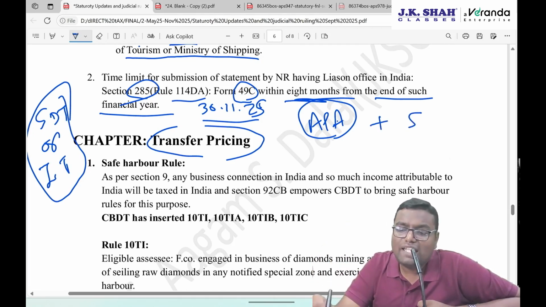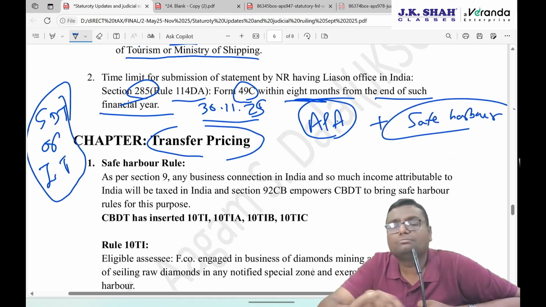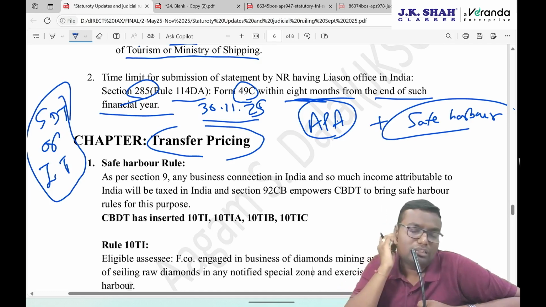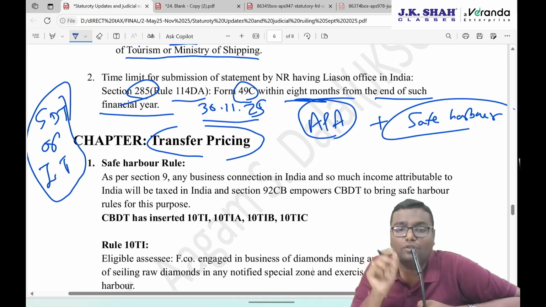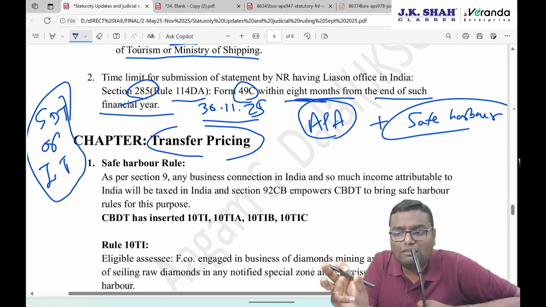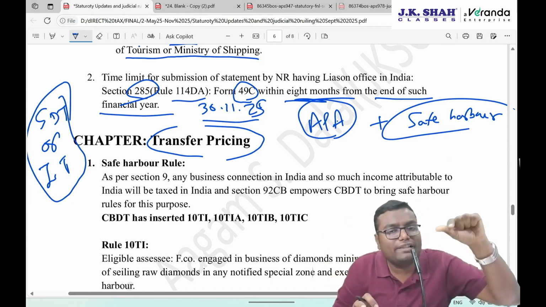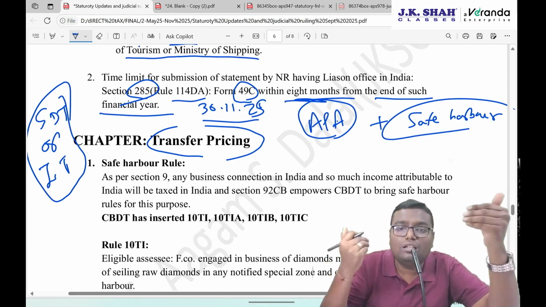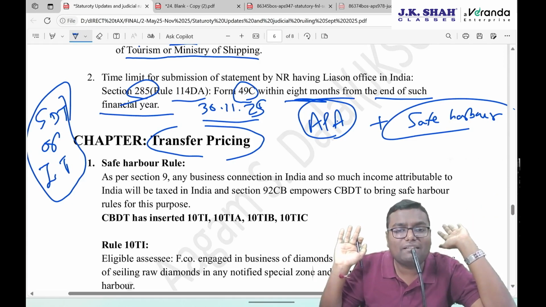The second point is the safe harbor rule. What is the safe harbor rule? Safe harbor says that if you are an assessee for whom the Income Tax Department has already brought some rules, a particular rate will be given that, okay, if you are doing this particular business, you are covered by transfer pricing, disclose this much percentage profit. We'll assume that it is at arm's length price.